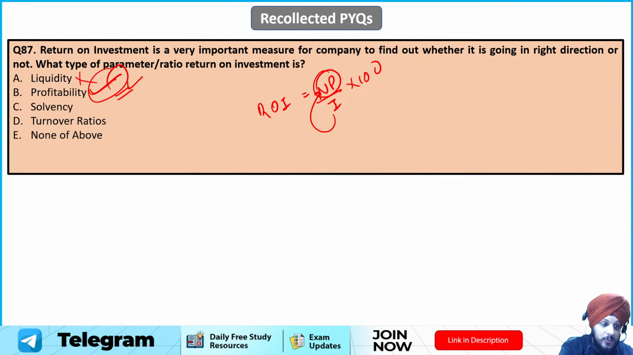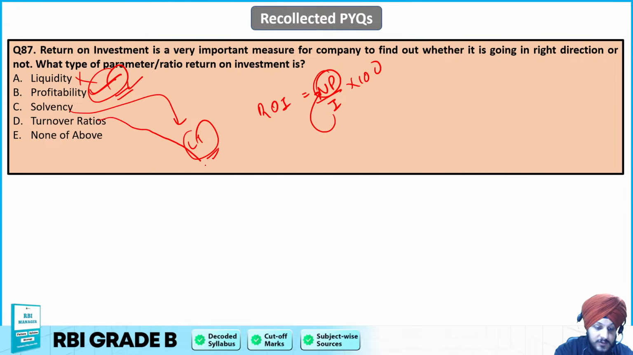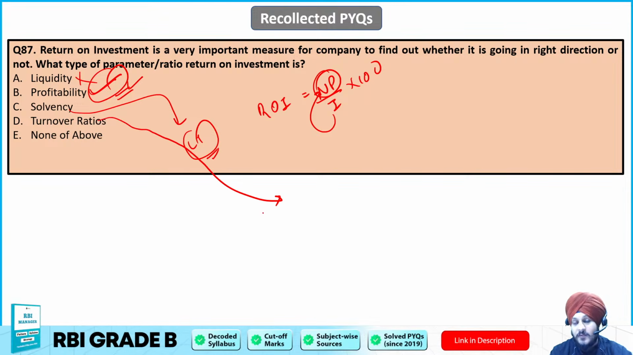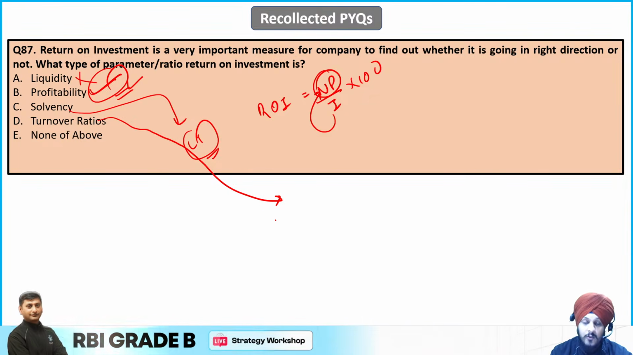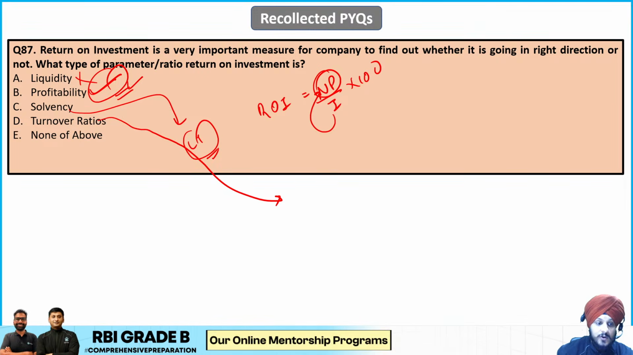It is also not going to be solvency, because solvency measures the long-term financial stability of the company. It is not going to be the turnover ratio, because turnover measures how efficiently the assets are performing, or how efficiently the inventory is being used. So these things are seen as a part of turnover ratio, but this ROI is primarily linked to profitability. So B is going to be the answer.